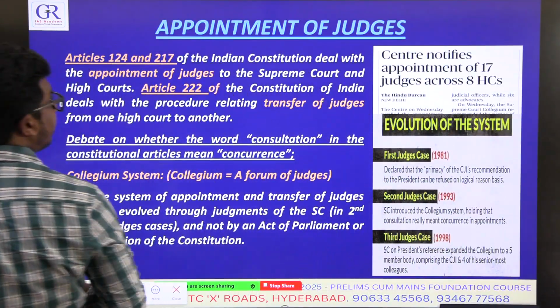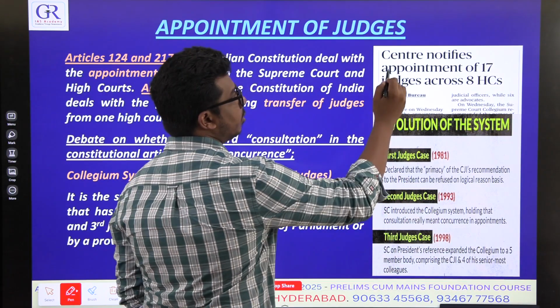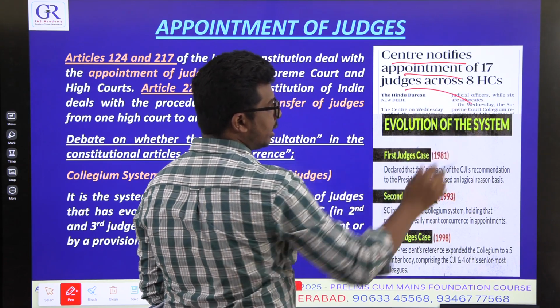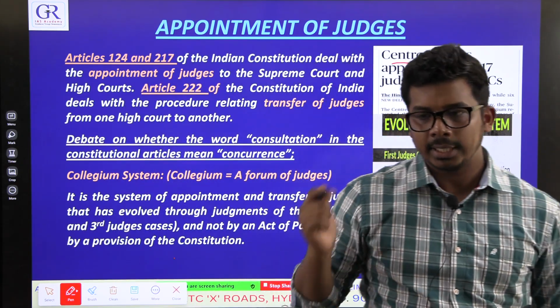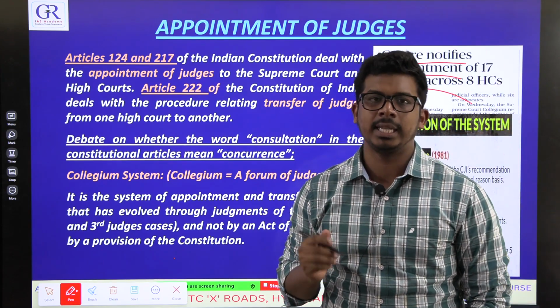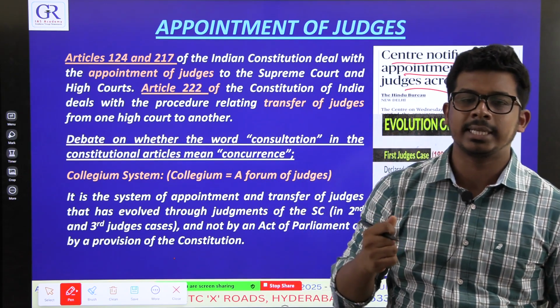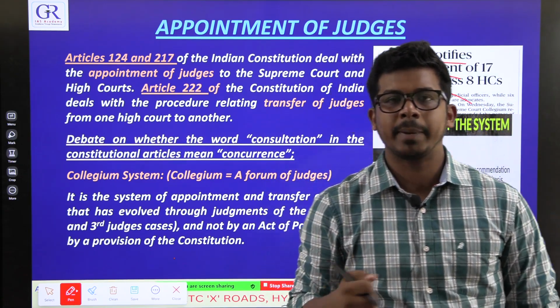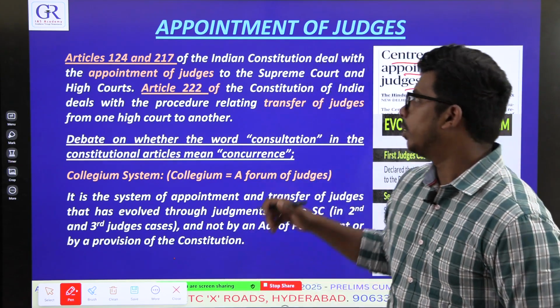So this is our last topic for today, appointment of judges. The government has notified that some judges are appointed in some high courts. 17 judges are appointed in some high courts. Recently, the Supreme Court criticized the government for delaying this appointment. The Supreme Court said that because of your delay, judicial strength is decreasing and cases are piling up. So the government took some action by appointing some judges immediately.